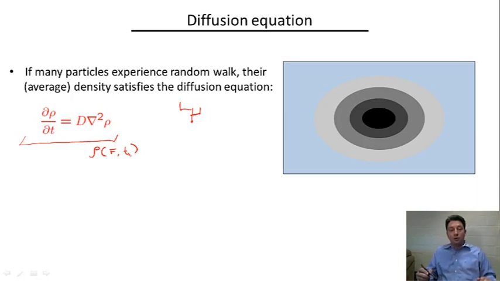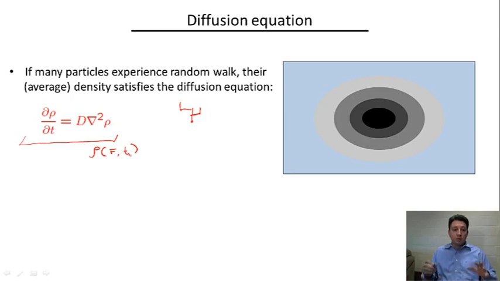So how is it relevant to the previous discussion about electrons moving in the metal? There, as we mentioned, the disorder, some imperfections in the metal, play the role of scatterers that randomize the electron trajectories. So we can think about electrons experiencing this random walk.